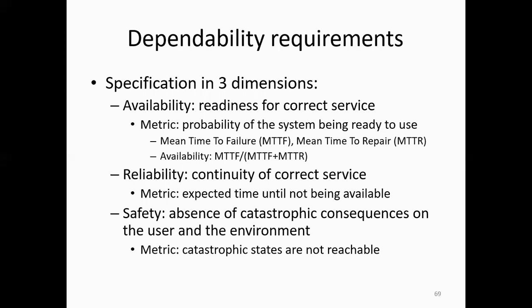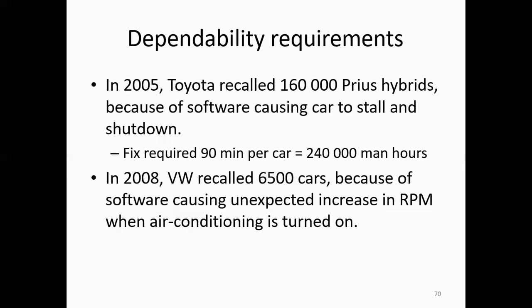Reliability, continuity of correct service. The metric is the expected time until not being available. Safety, absence of catastrophic consequences on the user and the environment. Dependability requirements: in 2005, Toyota recalled 160,000 hybrids because of software causing the car to stall and shut down.